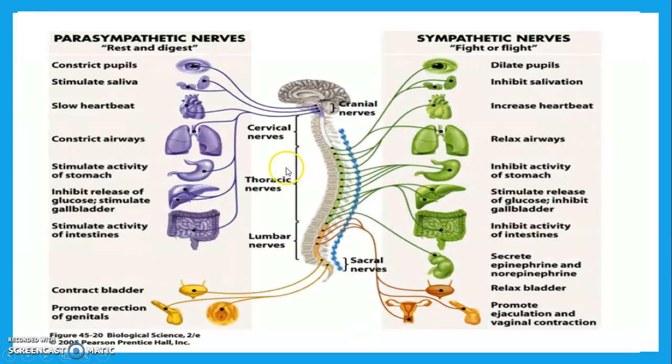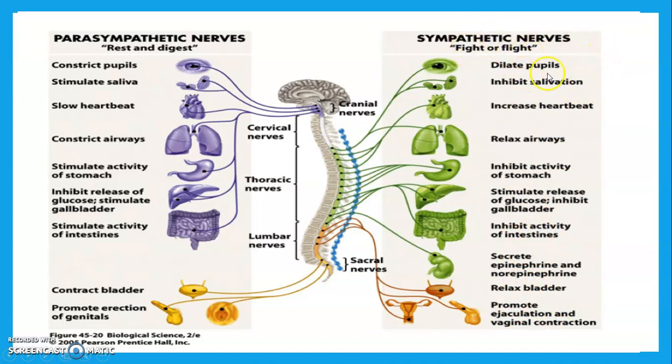Then we see this diagrammatic representation which shows the effect of the sympathetic and parasympathetic systems on our different body parts. The eyes get dilated in the sympathetic, heart rate increases, our lungs are relaxed, then the stomach's activity is inhibited in the sympathetic, the liver also stimulates the release of glucose, then GIT activity is inhibited in the sympathetic. In short, the sympathetic system is a fight or flight system.